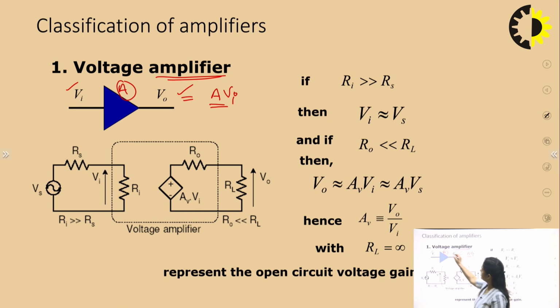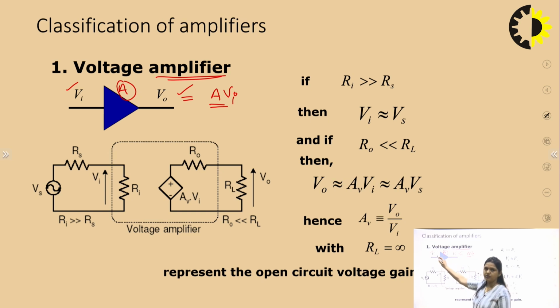Now this symbolic representation of voltage amplifier can be represented by its equivalent circuit model. To model any circuit, first we have to replace that symbol by its equivalent electrical parameters. Here we have two sides.